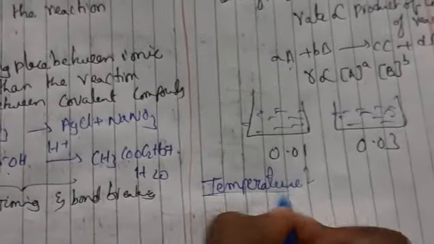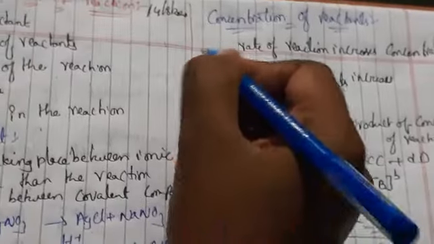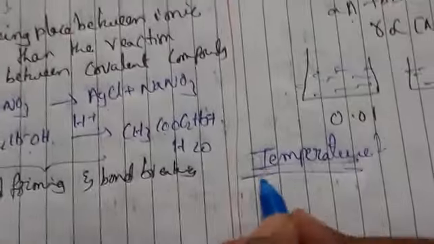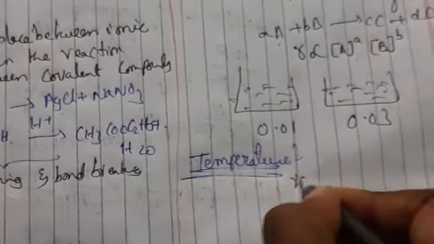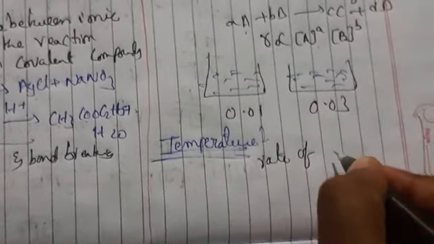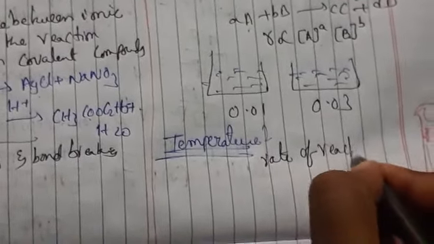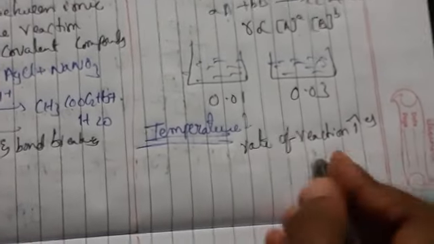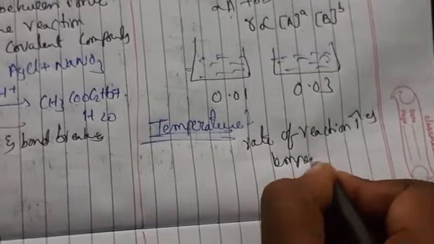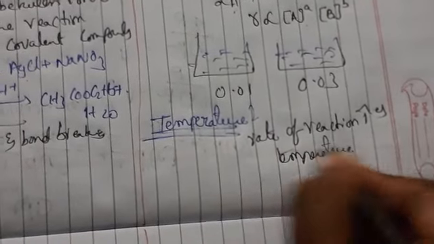Our next factor is temperature. So this was about concentration of reactants. Here also the rate of reaction increases as temperature increases.